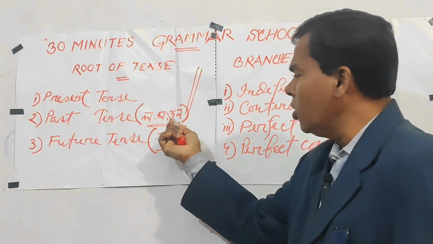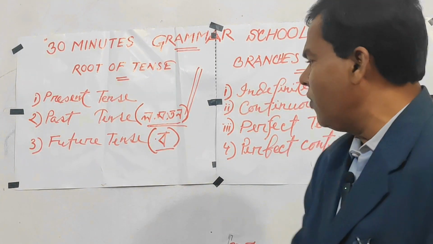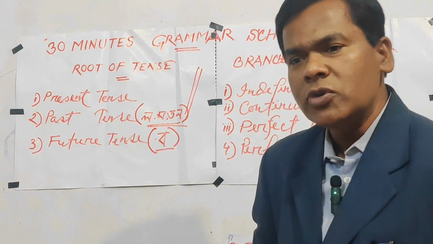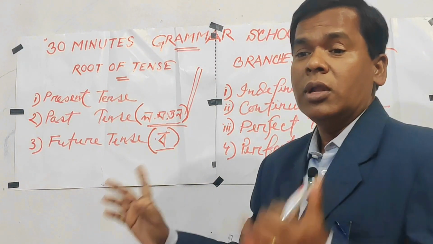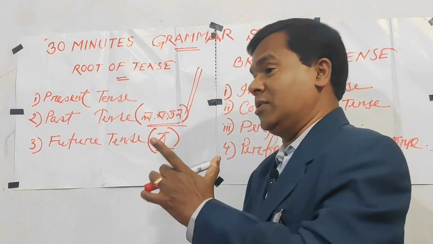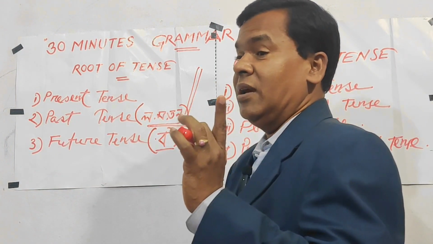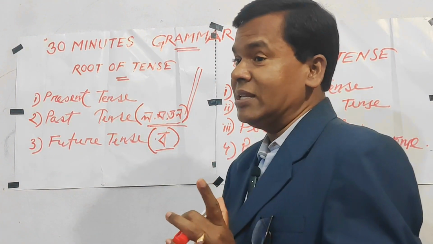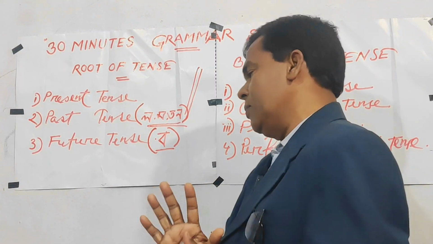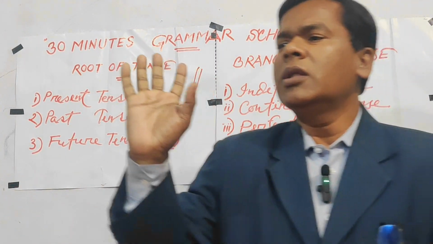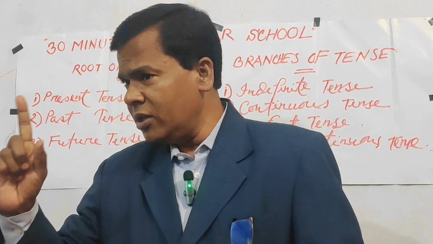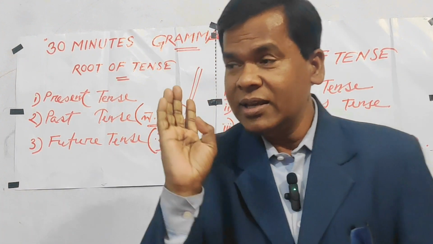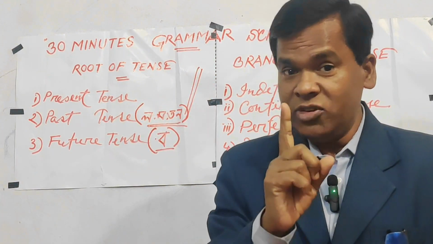If we find lo, mo, to, no, that means it is past tense. If we find the use of bo, then it is called future tense. And when we will not find the use of lo, mo, to, no, or bo, that means you will think that it is of course present tense. I think you all are clear about tenses. Again I am reviewing. Okay, learners. So there are mainly three kinds of tenses, and they are the root of tenses. What are they? They are present tense, past tense, and future tense.